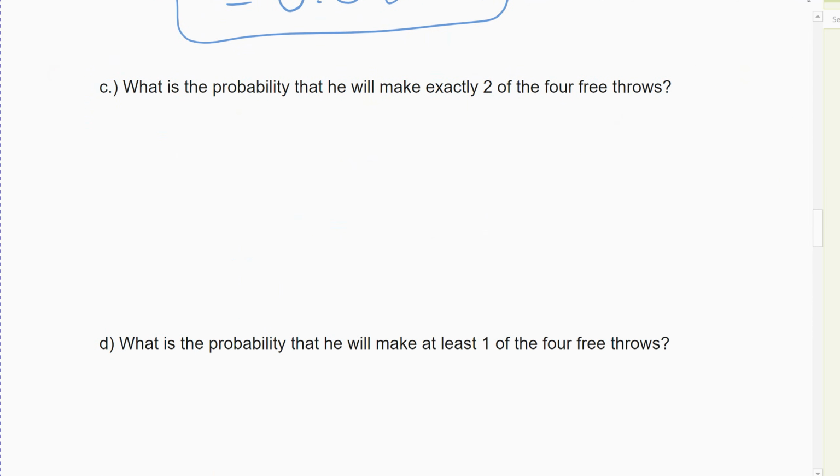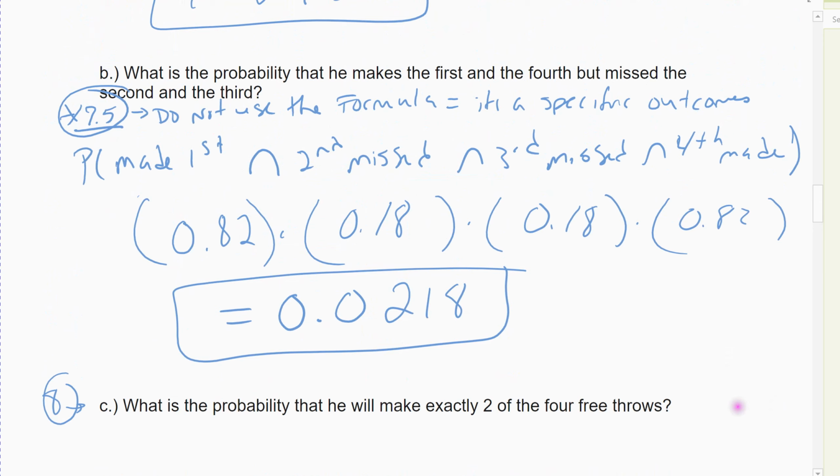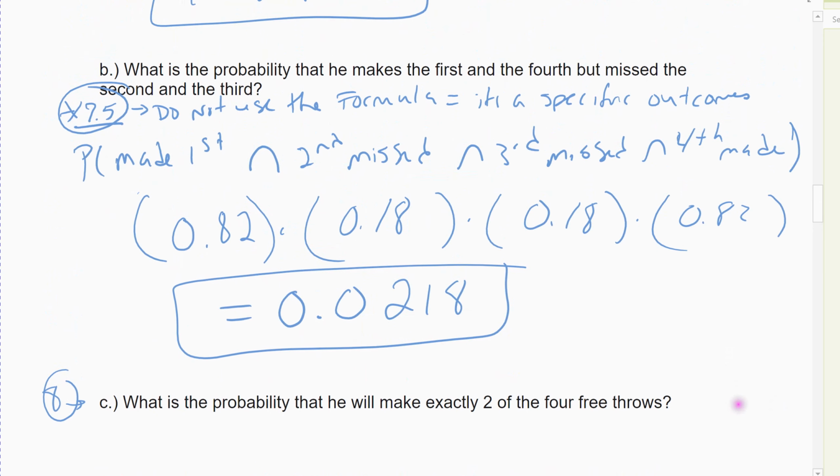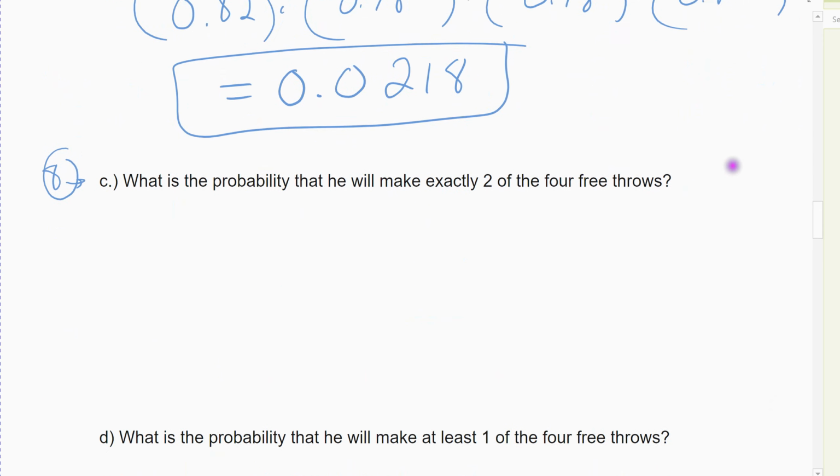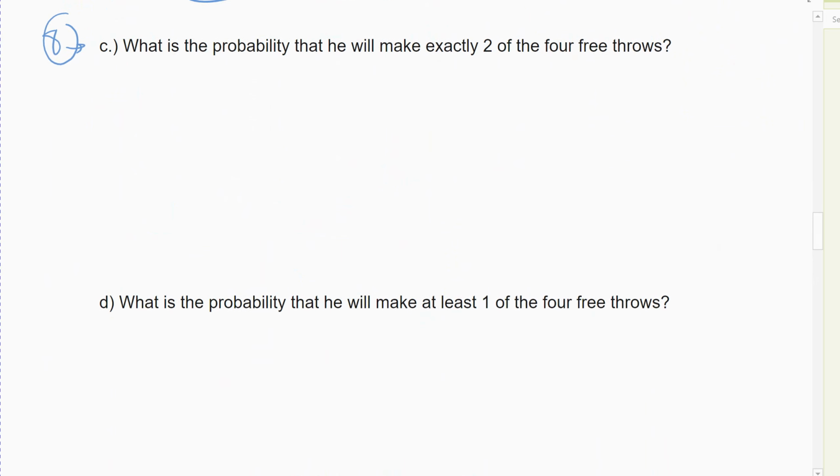What we're doing here in Chapter 8, this is the difference in the question. Here, he made 2 and missed 2, but they gave you a specific order. In the next part of the problem, it says he's going to make exactly 2 out of 4, which nowhere says which 2 he made. That means he can make the first and the second, the second and the third, third and the fourth, first and the fourth, second and fourth, and so on. There are about 7 different outcomes.